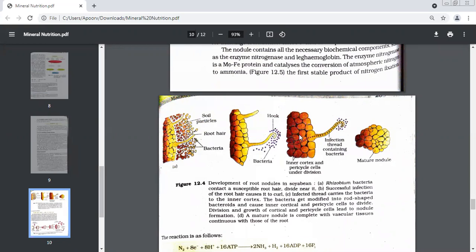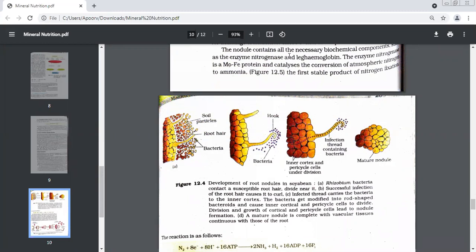so that they can perform which function? Differentiation takes place so that they can perform the function of fixation of nitrogen. And all those cells which are involved in this process come together and this nodule is formed. Two very important enzymes which are present in the nodules are, tell me the names of the enzymes. Nitrogenase and leg hemoglobin. Yes. That is why when we cut the nodules, the color inside is red or pink,